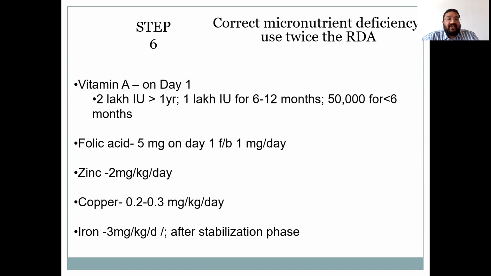Folic acid is given on day 1 in a dose of 5 mg, followed by 1 mg per day. The dose of zinc is 2 mg per kilogram per day. Copper is given in a dose of 0.2 to 0.3 mg per kilogram per day. Iron is given in a dose of 3 mg per kilogram per day only after the completion of stabilization phase.